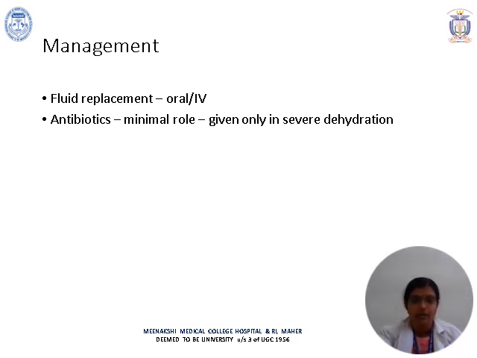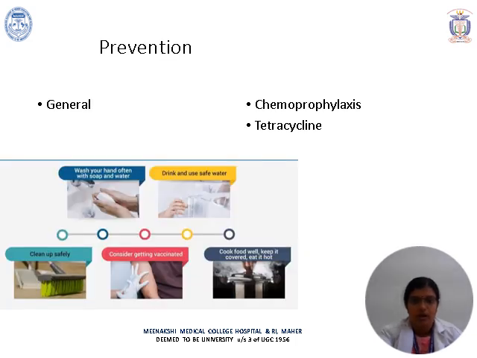Then comes your management, where fluid management is the base for all these diseases, especially diarrheal diseases. First and foremost, you have fluid management with IV fluids or oral ORS fluids. Antibiotic use is very minimal, but only in case of severe dehydration this can be used. And how do you prevent it?